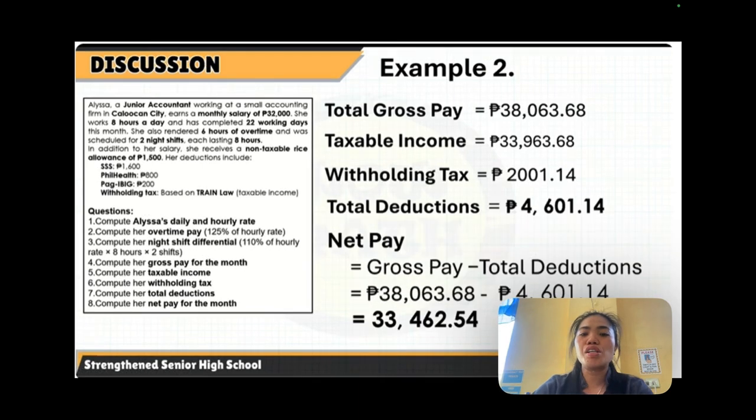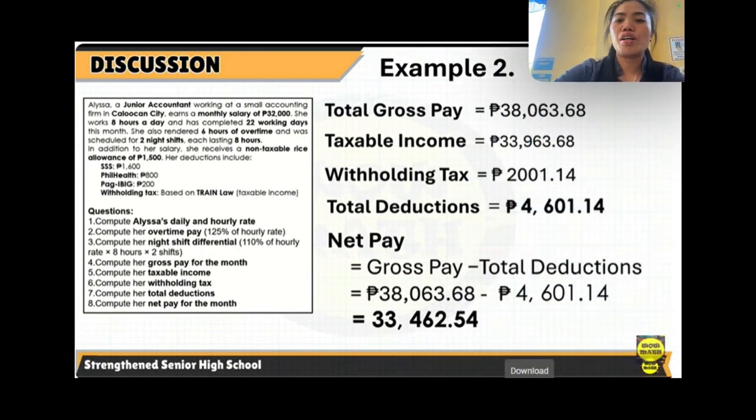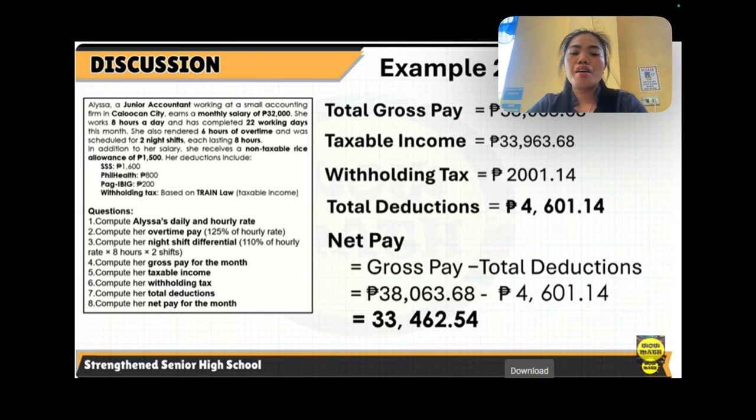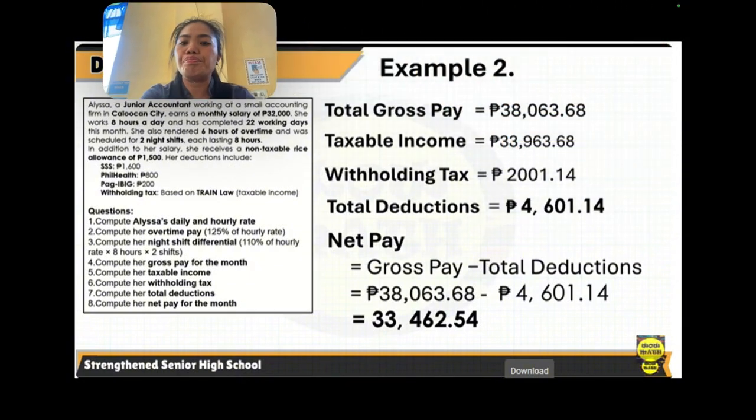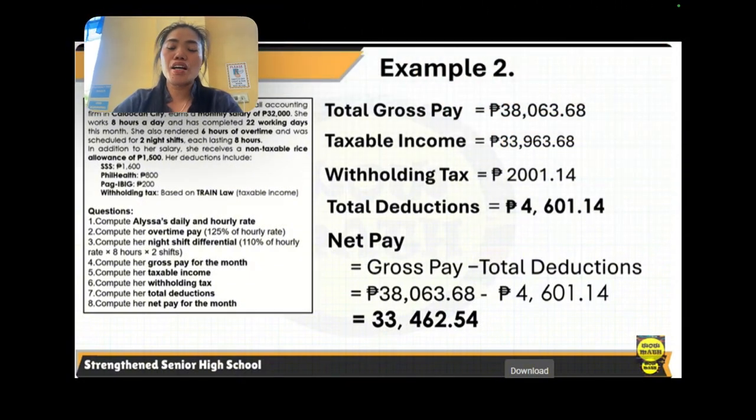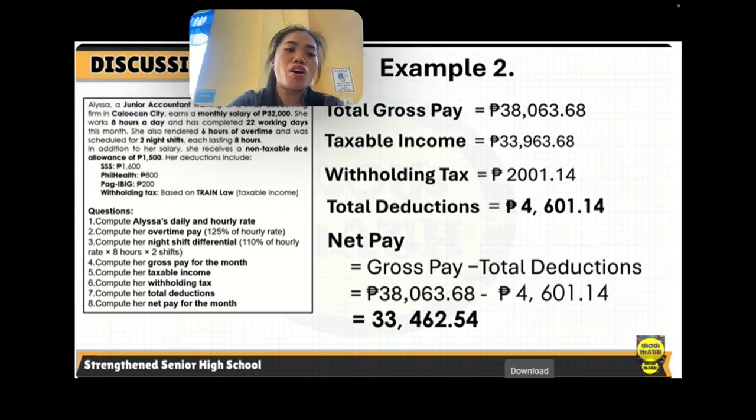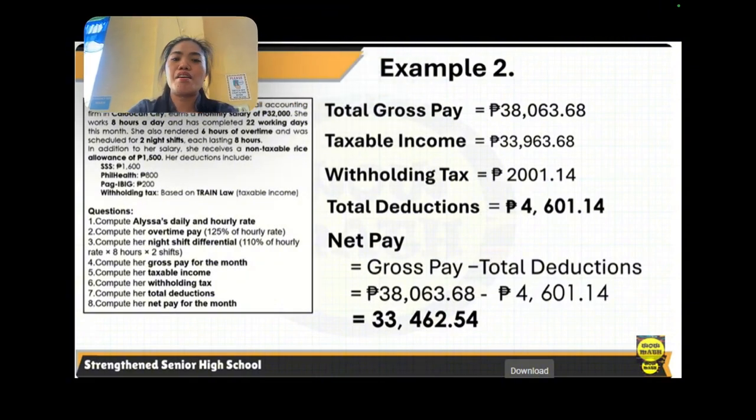Now let's proceed to the net pay. For the net pay, we have gross pay minus total deductions. That's the formula. So the gross pay, 38,063 pesos and 68 cents, minus 4,601 pesos and 14 cents, gives us 33,462 pesos and 54 cents. That's the net pay of Eliza.